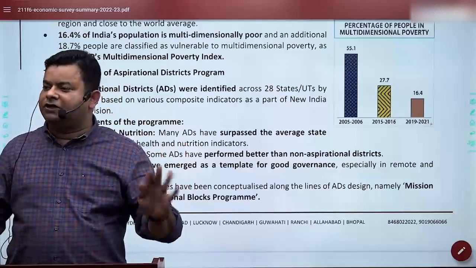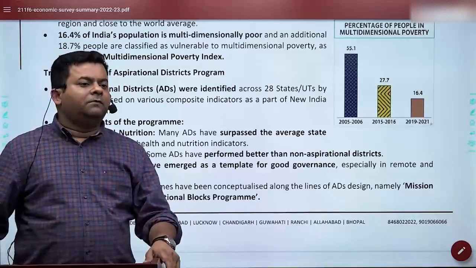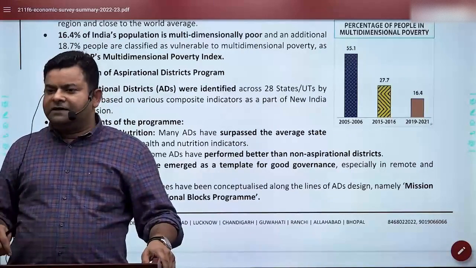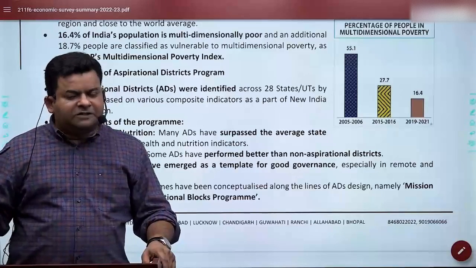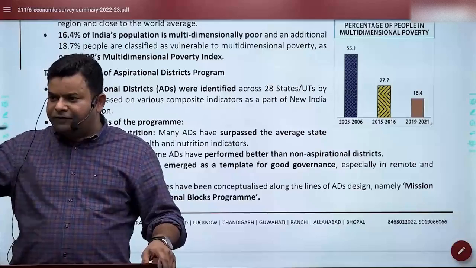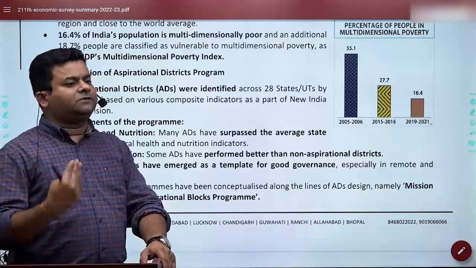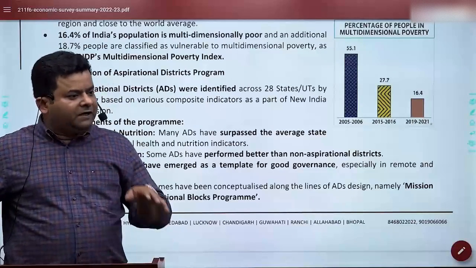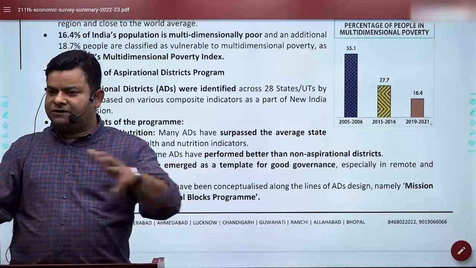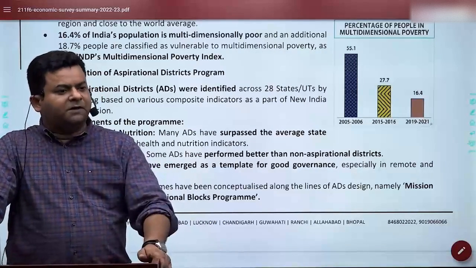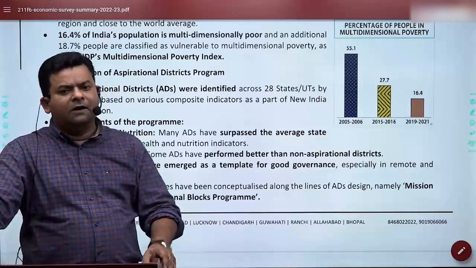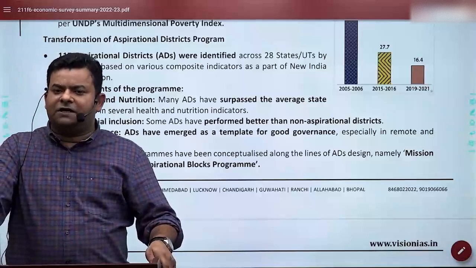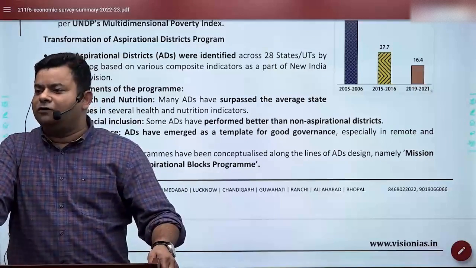That means schemes are reaching, because in India, one of the very significant problems with the schemes is that they are not reaching the beneficiary. So aspirational district programs doing better on every scale is in a way testimony that India's overall situation has improved. So we are ensuring that in these districts which have prospects, infrastructure is being developed and facilities are being made available. That gives us a good sign, because if aspirational districts are doing good, that means by and large you can say you have good governance.